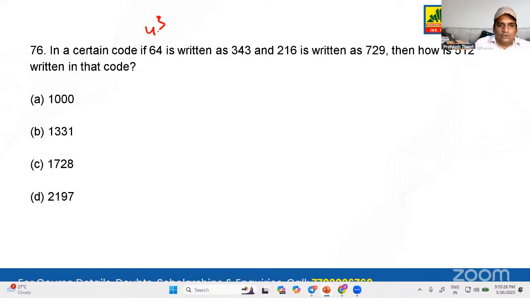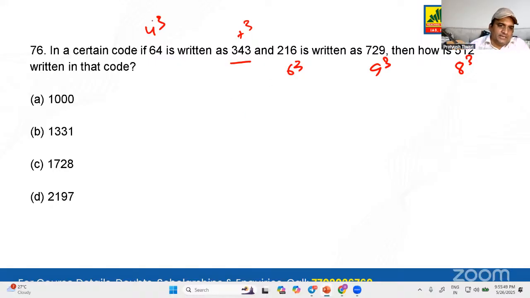But nonetheless, certain code 64 is written. 64 is 4's cube. Understand that first. Likewise, you will see 343, 7's cube. Then 216, 6's cube. Likewise, 9's cube. Likewise, 8's cube. Now understand one thing. What is happening?